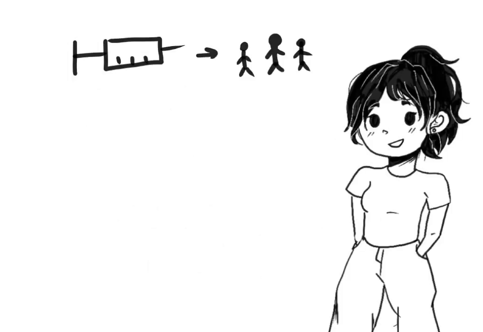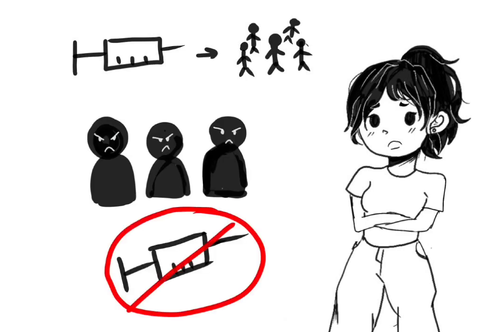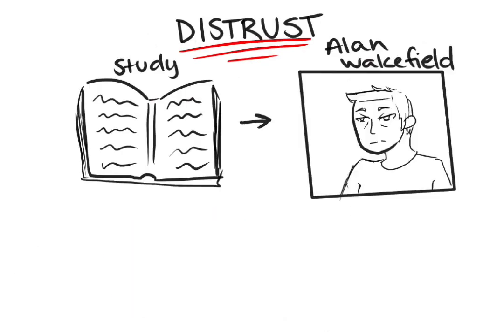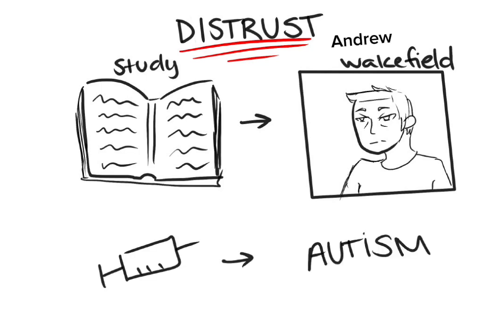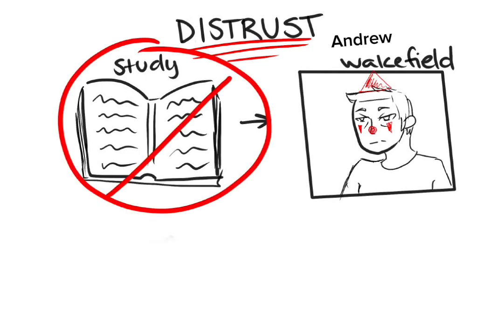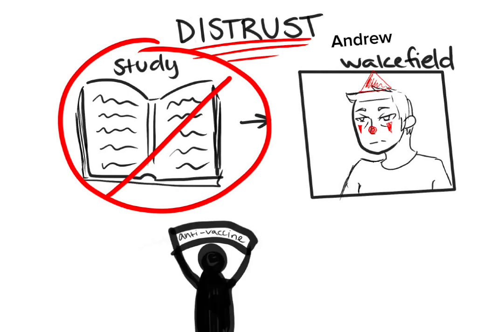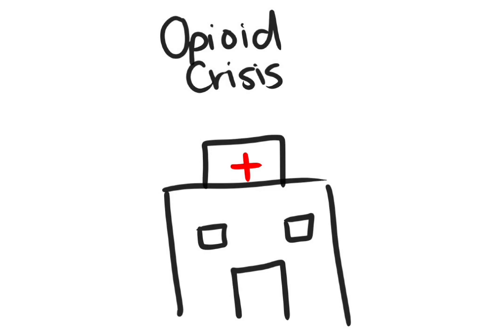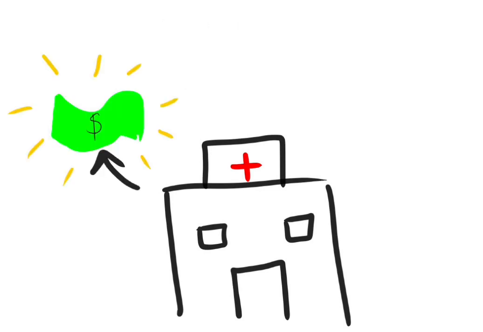Vaccines have saved millions of lives, but not everyone trusts them. A big reason for distrust came from a 1998 study by Andrew Wakefield, which falsely claimed vaccines cause autism. Even though the study was debunked and retracted, it spread fear that still influences people today. Social media amplifies this misinformation, making it hard to separate facts from lies. Additionally, scandals like the opioid crisis have made some people skeptical about pharmaceutical companies, believing profit is prioritized over public safety.